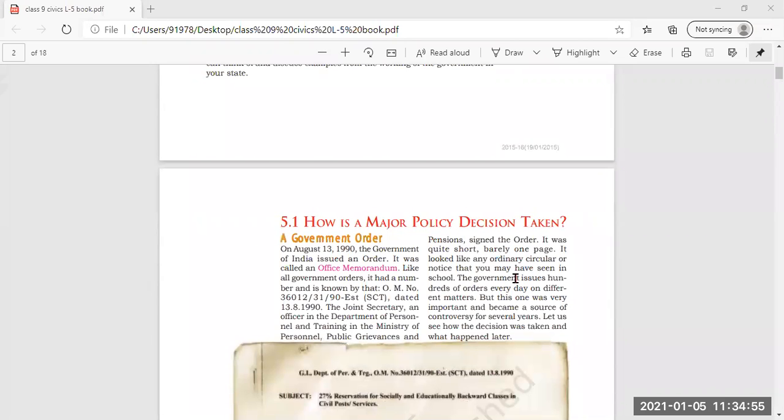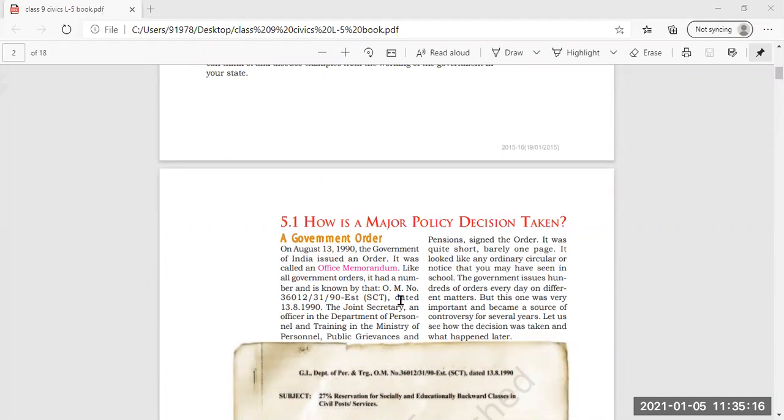Office memorandum. Now, how is a major policy decision taken? On August 13th, 1990, the government of India issued an order. It was called Office Memorandum.